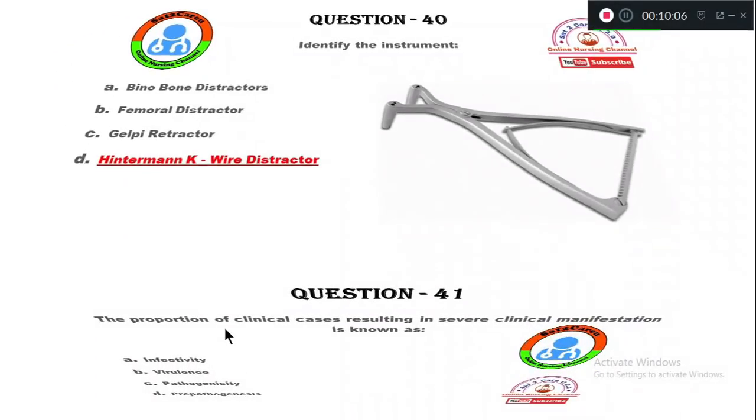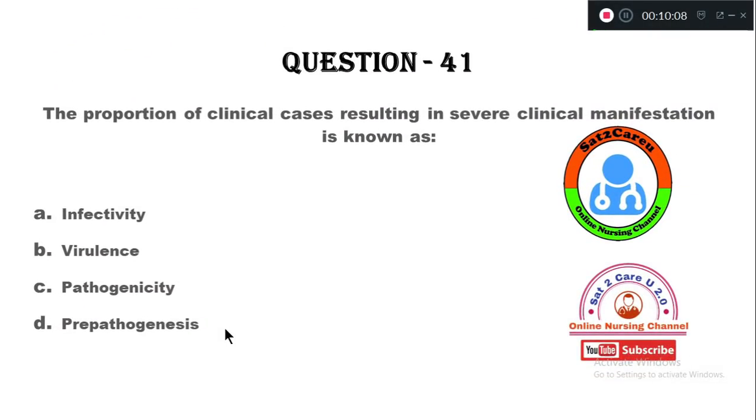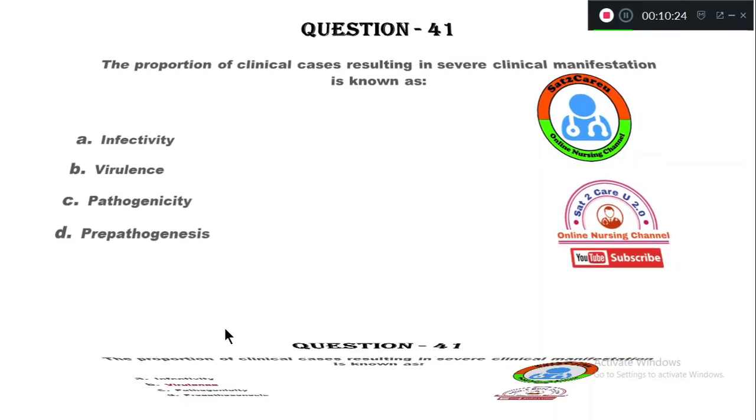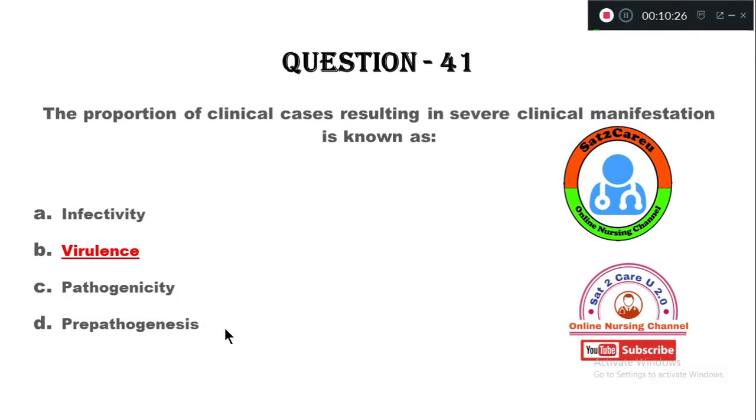Now let's see question number 41. The proportion of clinical cases resulting in severe clinical manifestation is known as option A, infectivity, B, virulence, C, pathogenicity, D, pre-pathogenesis. So the right answer is option B, virulence.